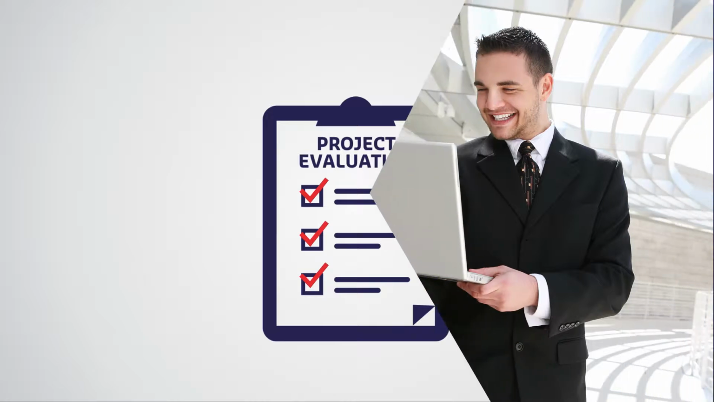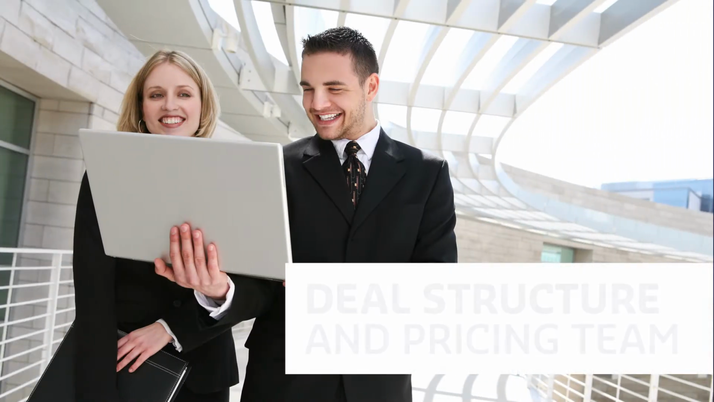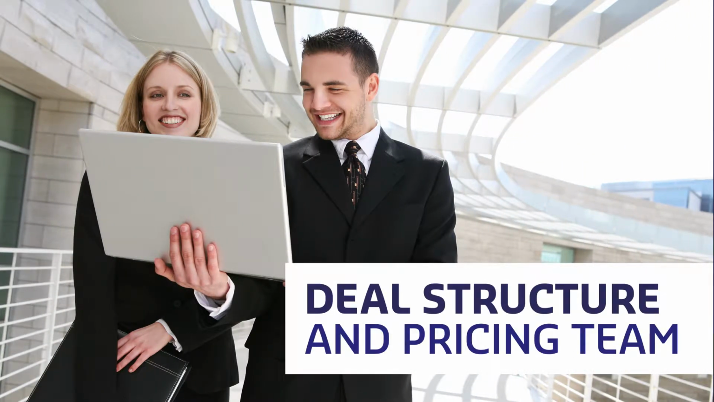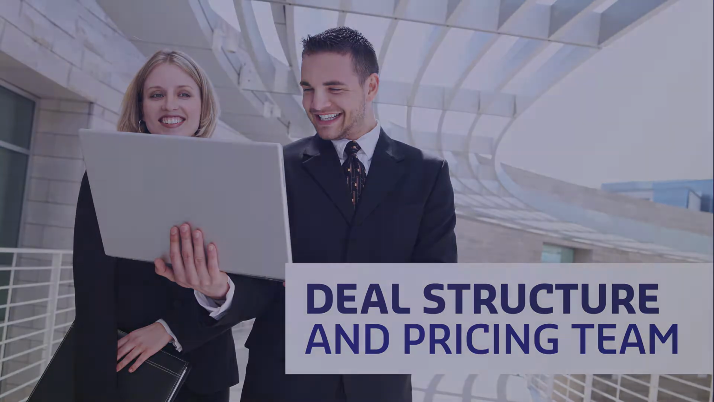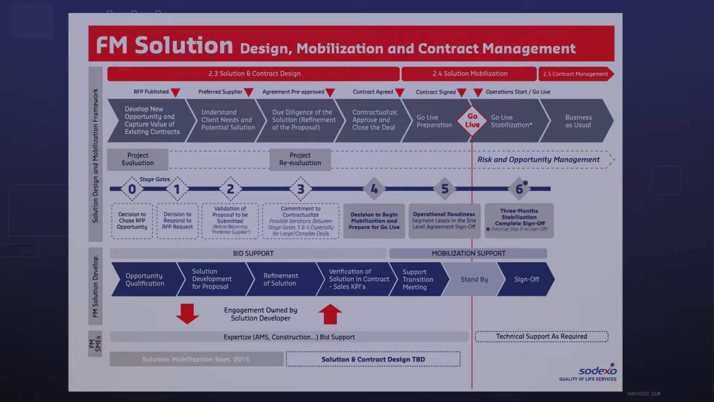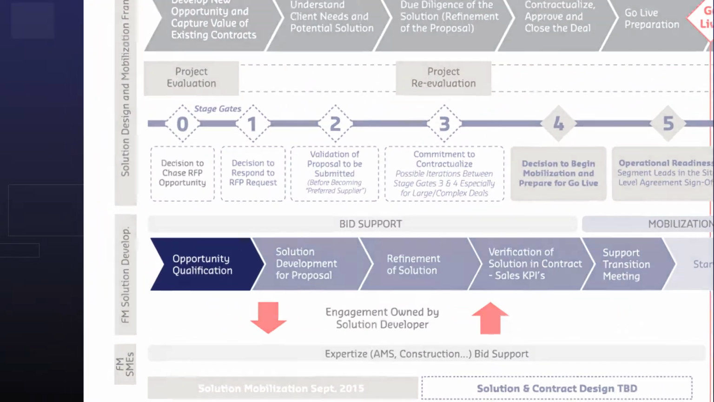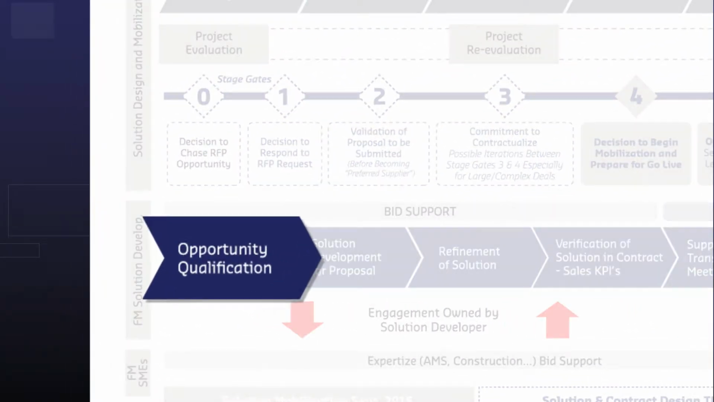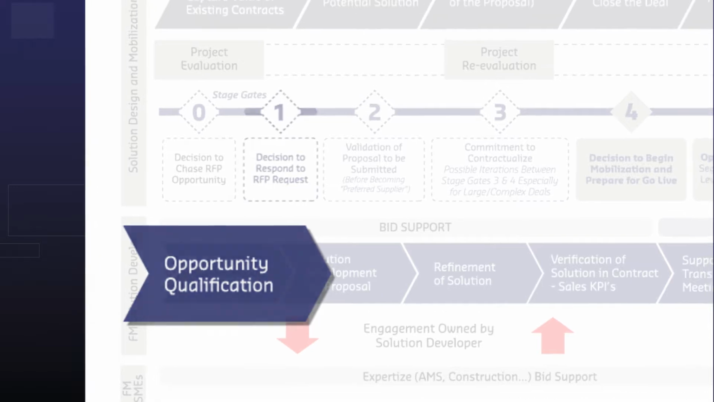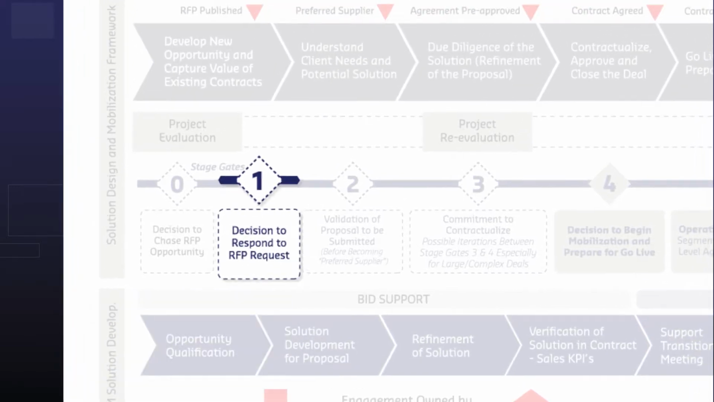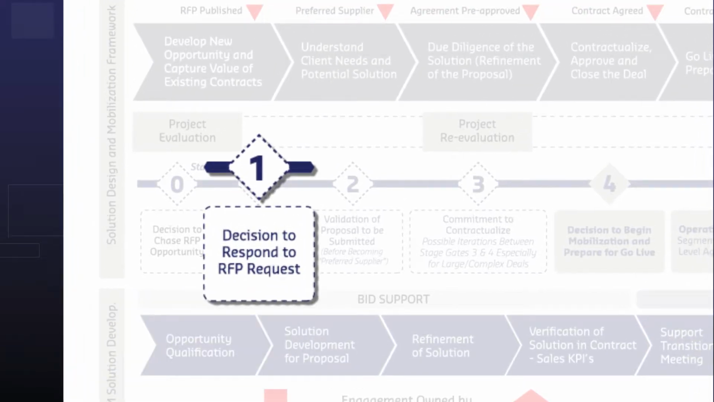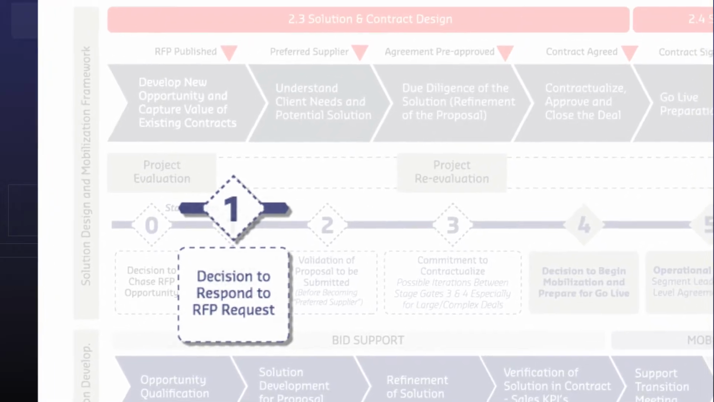The transversal function will also be engaged at this time by having the deal structure and pricing team informed about the opportunity. They will need to review the client's financial qualifications and possible bonding needs for Sodexo. The client segment has passed through the next stage gate and decided to submit a proposal for a negotiated deal or respond to a client's formal request for proposal process.